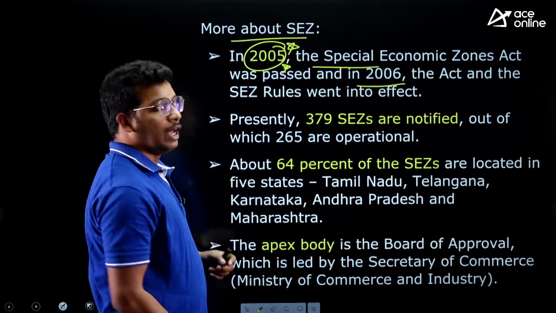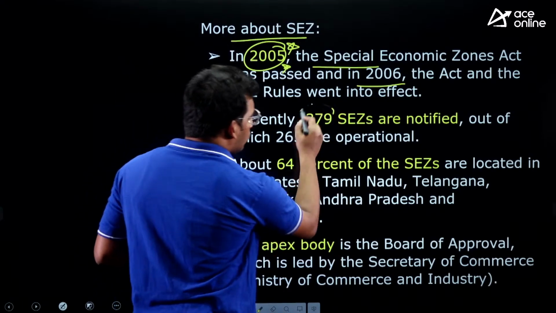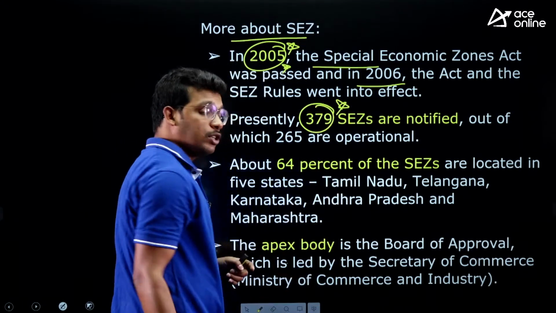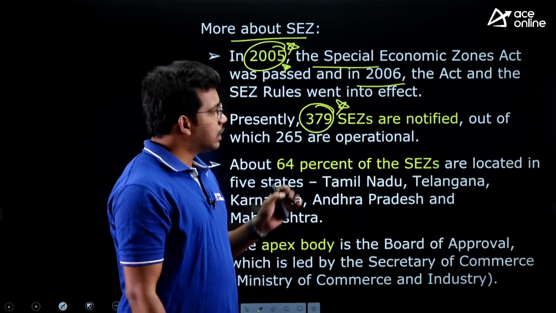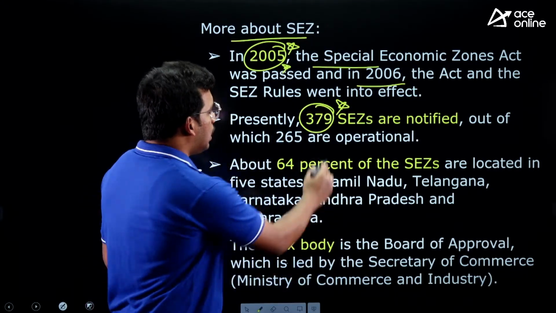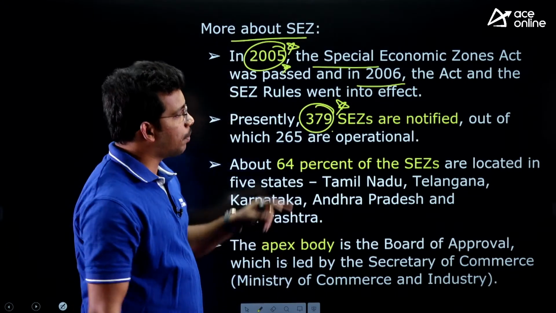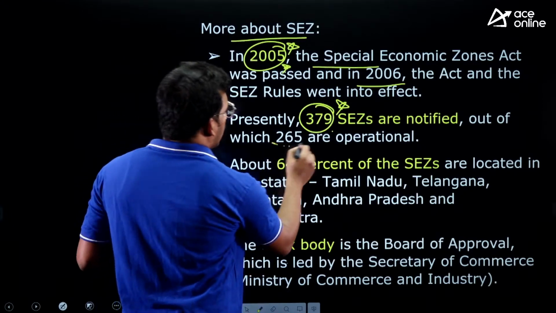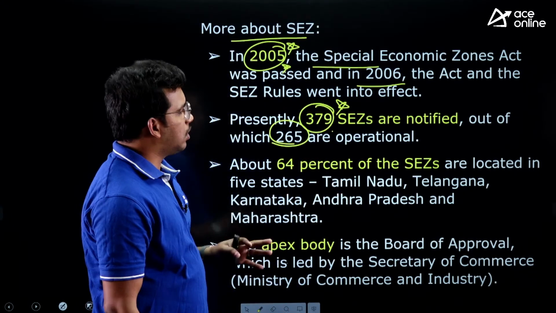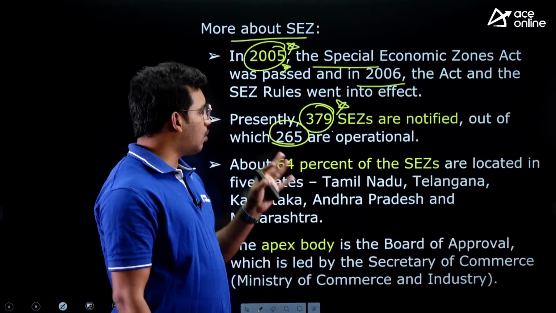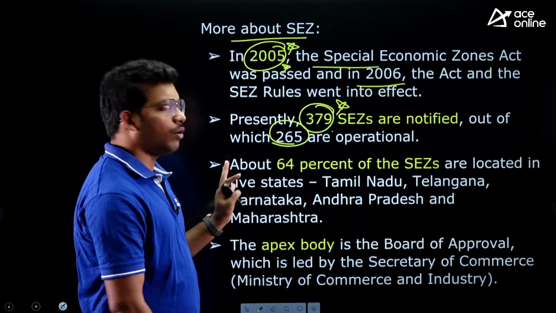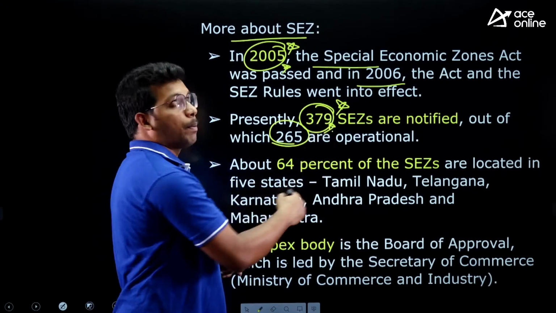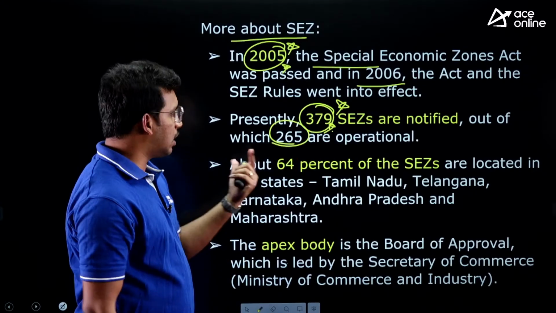This is also important. Presently, India has around 379 special economic zones across India. Distributed across India, we have around 379 special economic zones, and out of that 265 are operational. You need not worry, just remember this particular fact.